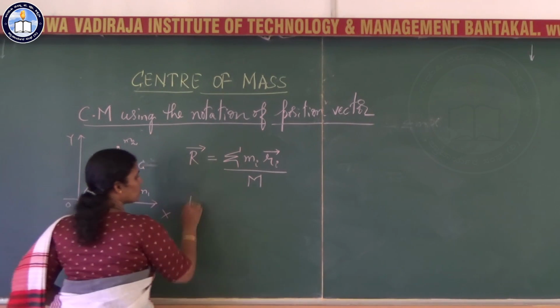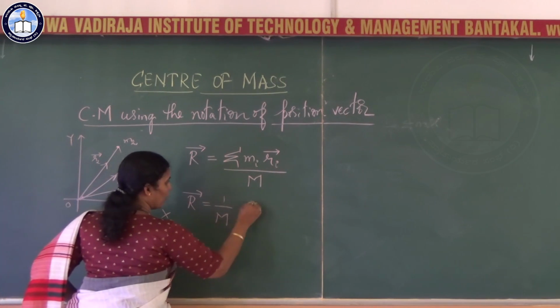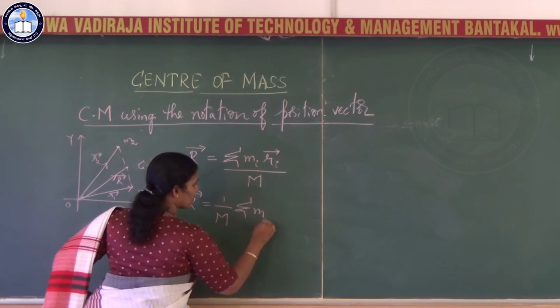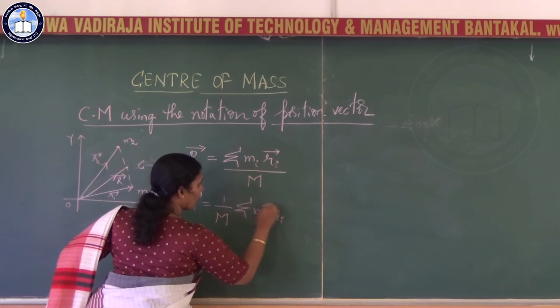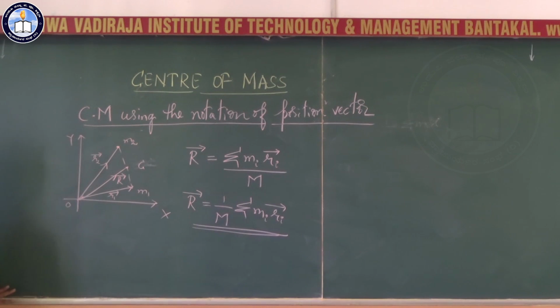Or you can also write it as r vector equal to 1 by m into summation mi ri vector. This is the center of mass of any particle system in terms of position vector.